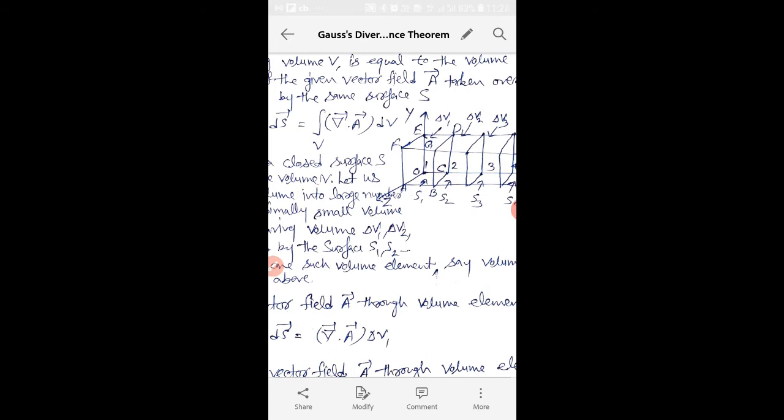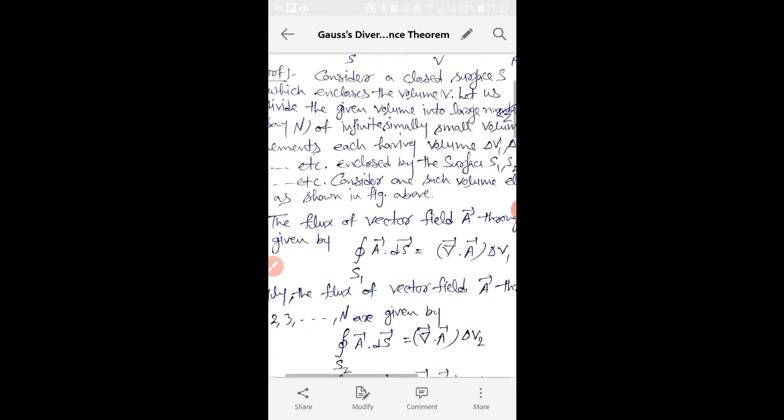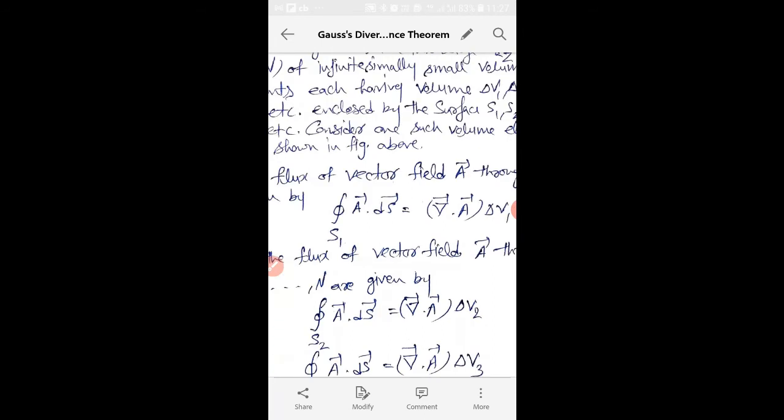For this first volume element, if we calculate the flux of this vector field A through volume element 1, the flux is nothing but the surface integral over this closed surface of A dot dS.